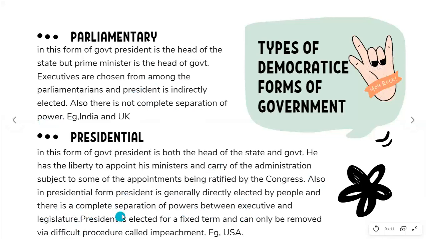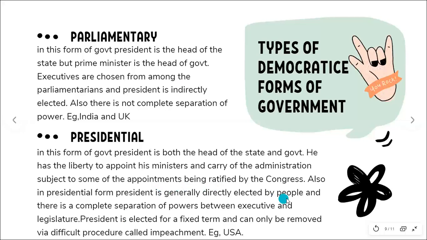Presidents are elected for a fixed term, right? And it's very difficult to remove a president. A president wields a lot of power in the presidential form of government, bache, right? And he can only be removed by a very difficult procedure known as impeachment. For example, USA, right? So once again, what is the presidential form of government? It is one wherein the president has a lot of powers. He is both the head of the state and the government. He has the ability to appoint his own ministers and carry out his own administration, right?